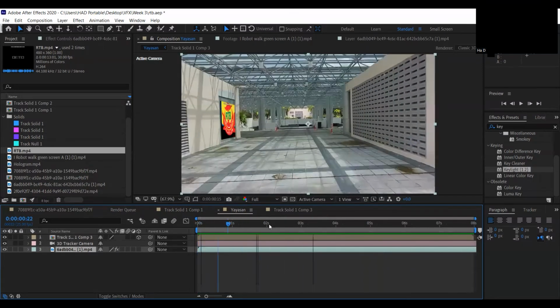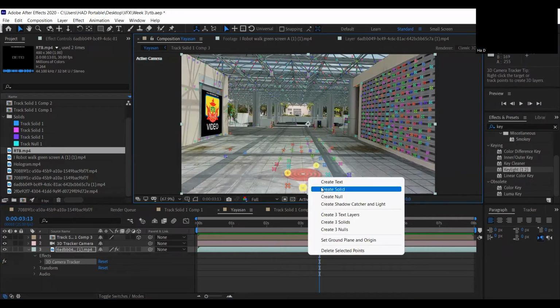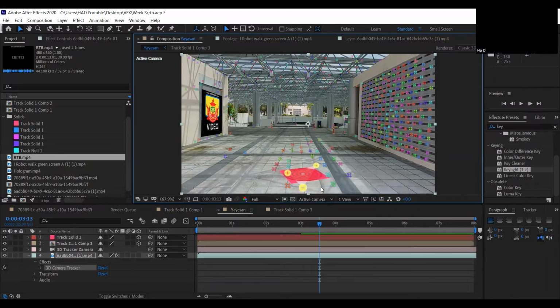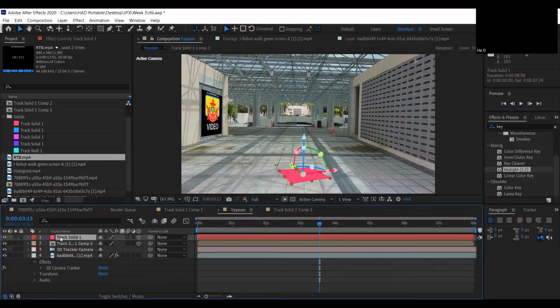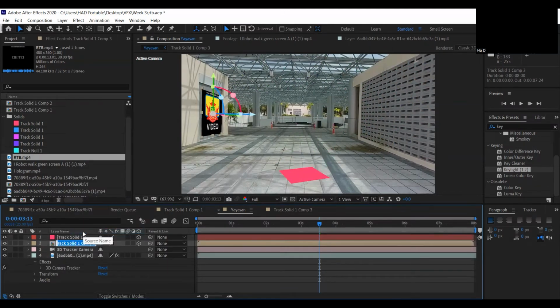Let's do another one. Let's do the hologram on the ground. Let's go back to the Yasin video. 3D camera tracker. Let's find a good ground. Maybe this one. Right click. We're going to do the same thing. Solid. But we're going to adjust this one. Let's rename this one first so that we don't get confused. Name this one ground.